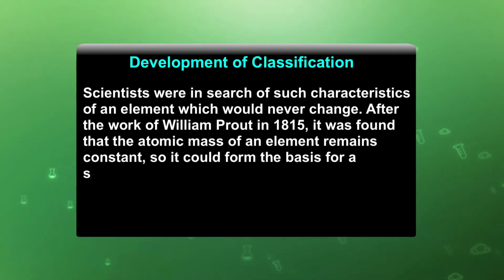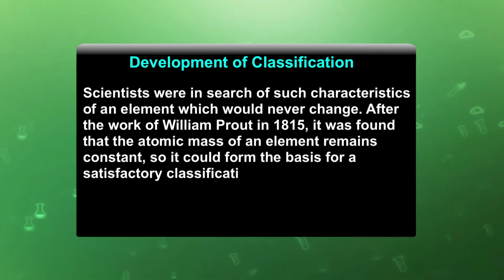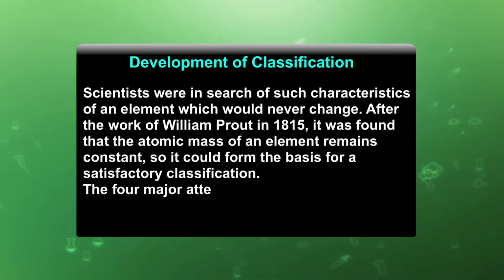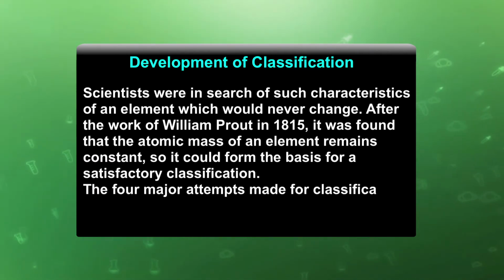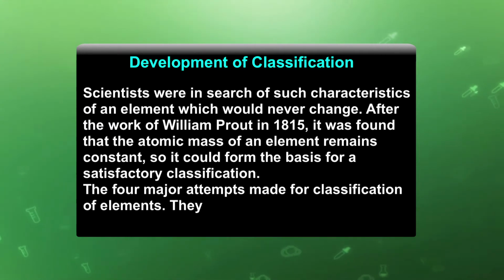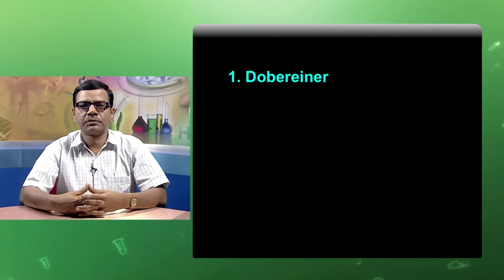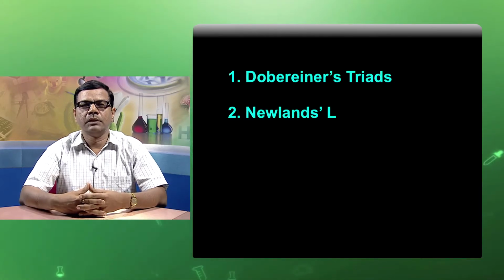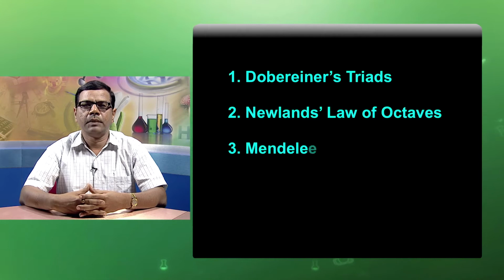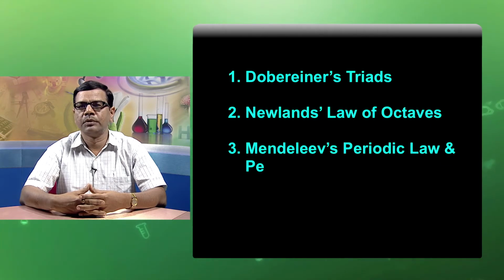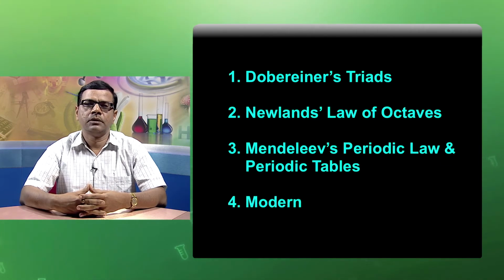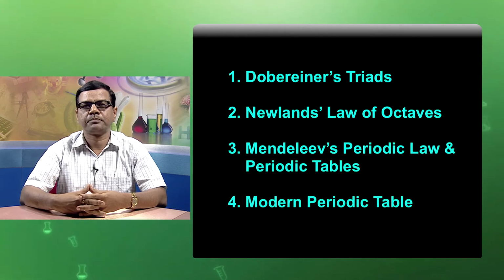So, it could form the basis of satisfactory classification. The four major attempts made for classification of elements are as follows: Dobereiner's triads, Newland's law of octave, Mendeleev's periodic law and periodic table, and modern periodic table.